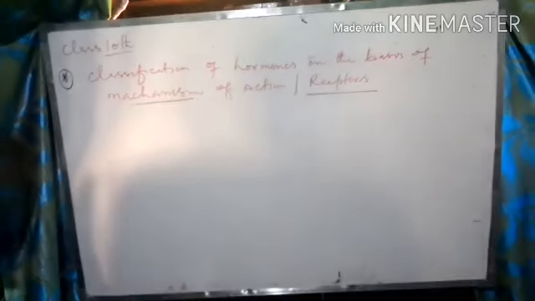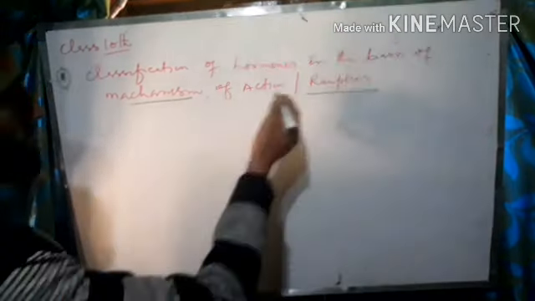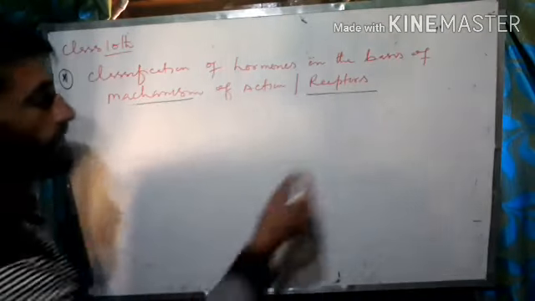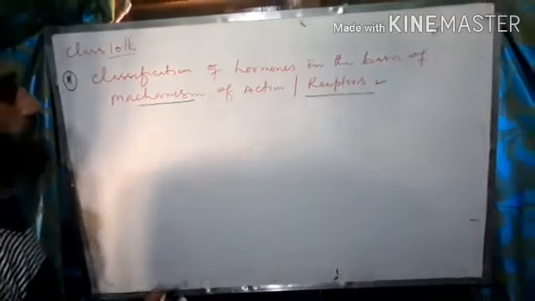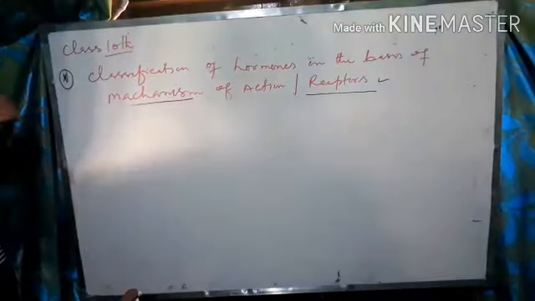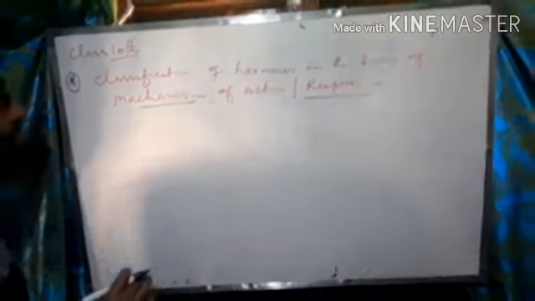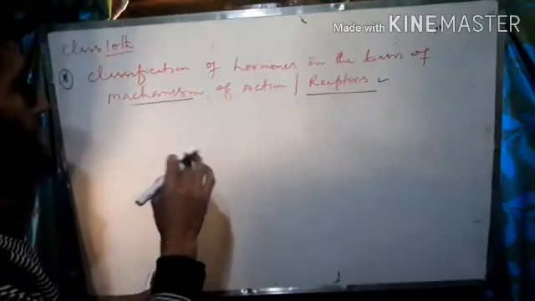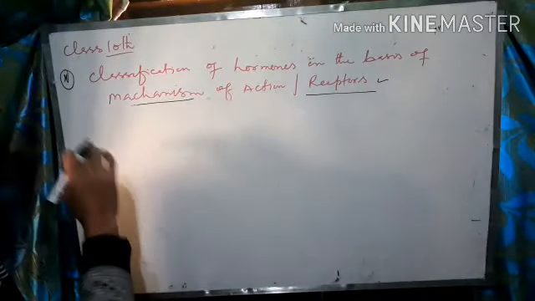Today I am going with another topic, that is the classification of hormones on the basis of mechanism of action or receptors. Previously we discussed the classification of hormones on the basis of chemical nature. Now today we are going to discuss the classification of hormones on the basis of mechanism of action or receptors. Mechanism of action is simple. You can say that how these hormones are going to bring the physiological effects in the body.